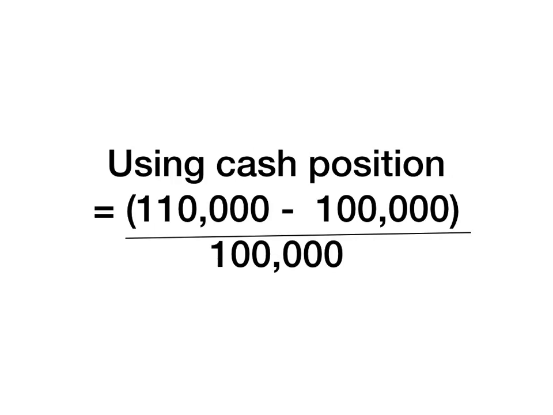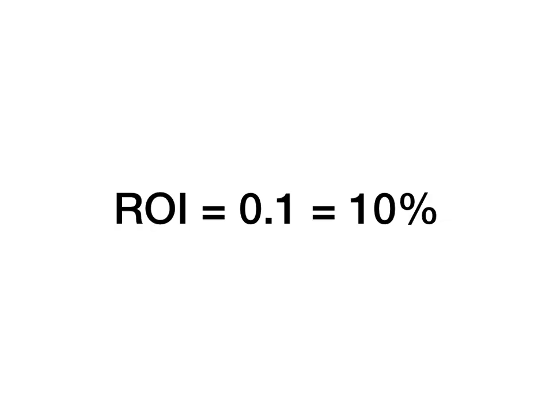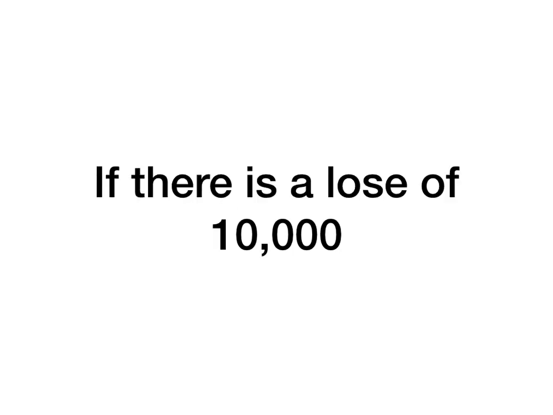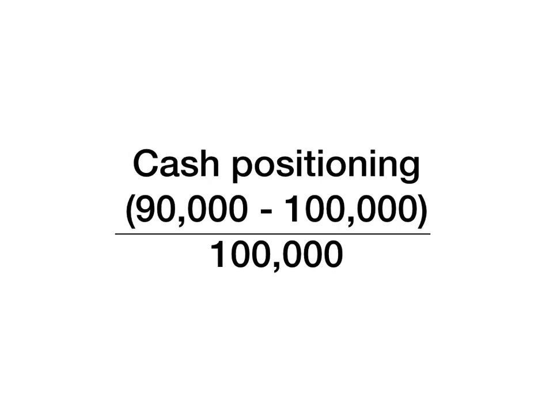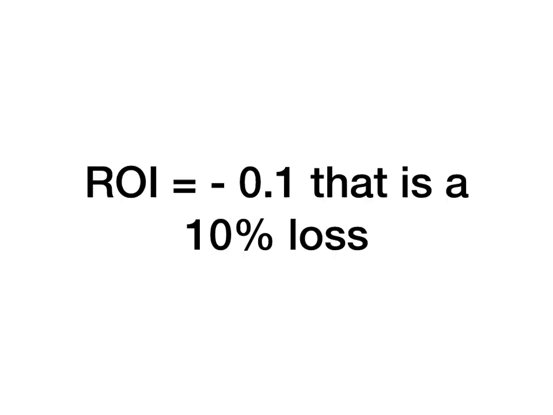Using cash position, the trader sells: 110,000 minus 100,000 divided by 100,000, which gives an ROI of 0.1. That is 10%. That means the trader gets 10% of his money that he invested. If there is a loss of 10,000 naira, the cash position will look like this: 90,000 minus 100,000, 90,000 being the amount he removed, 100,000 the amount he put in, divided by 100,000 the amount put in. The ROI is negative 0.1, that is a loss of 10%.